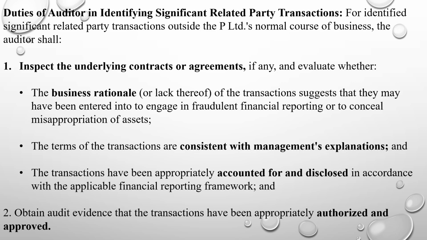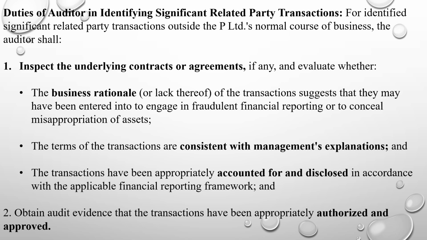Duties of auditor in identifying significant related party transactions. First, he will inspect the underlying contracts or agreements, if any, and evaluate whether the business rationale of the transactions suggests that they may have been entered into to engage in fraudulent financial reporting or to conceal misappropriation of assets. The terms of the transactions are consistent with management's explanations and the transactions have been appropriately accounted for and disclosed in accordance with the applicable financial reporting framework.